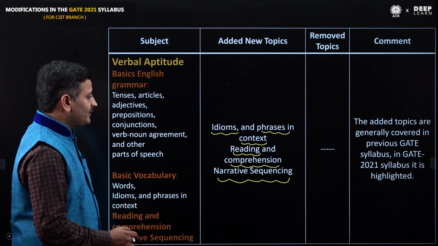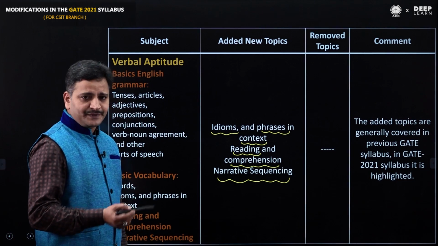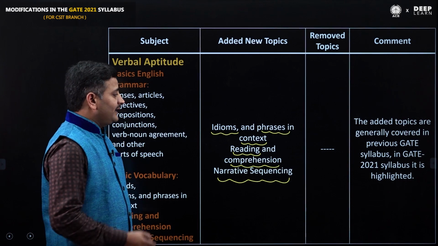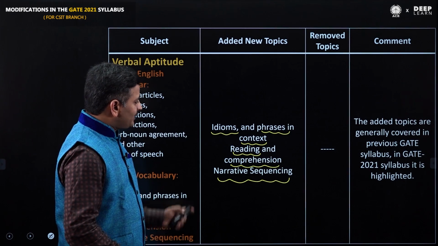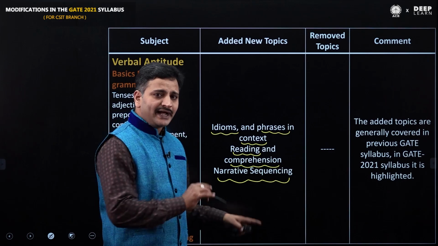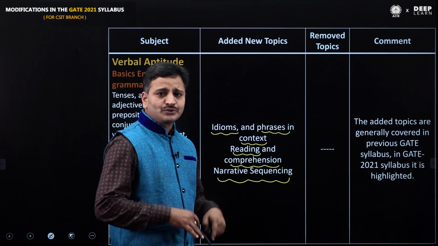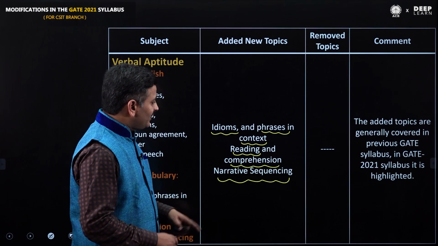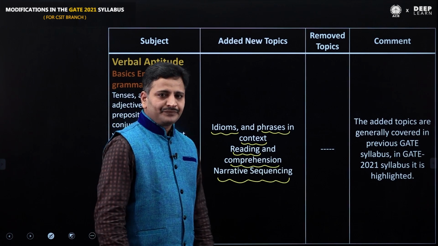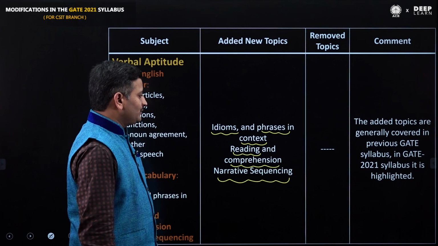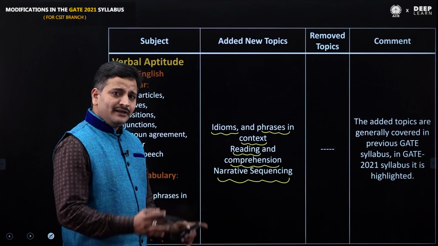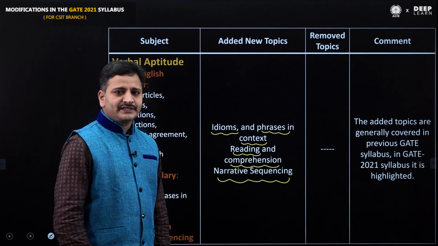If you observe the class notes of our previous year GATE aspirants, our senior faculty already taught all these concepts, but this time they highlighted them. Earlier they didn't highlight these points, but our classroom students already learned all these topics.